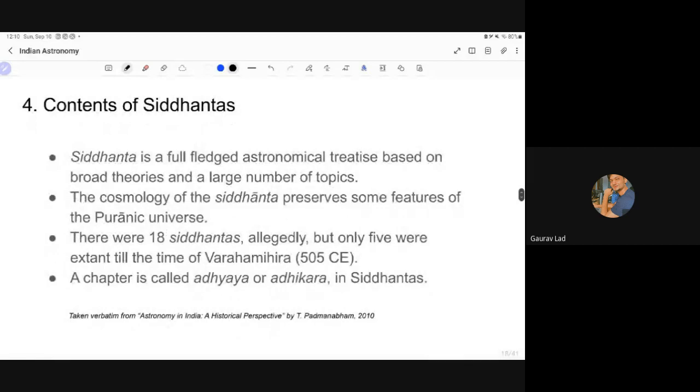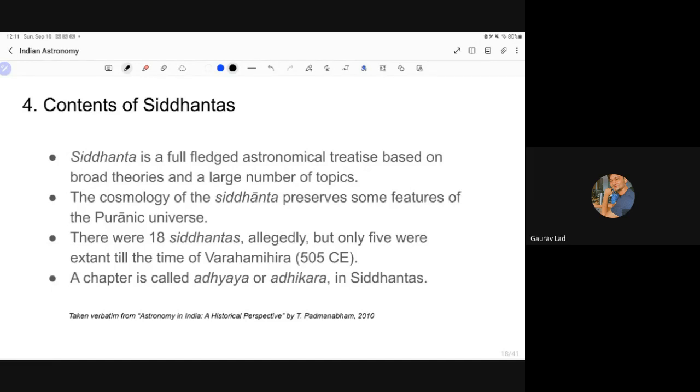So this was all about Aryabhata, right? Aryabhata was the pioneer of Indian astronomy. It is very important to know about Aryabhata when you learn astronomy. He's the pioneer of classical Indian astronomy. But then what about Siddhantas, right? Aryabhata himself composed Arya Siddhanta, the origins of which we don't know, but Aryabhatiya you can download anywhere. It's available as a free PDF.